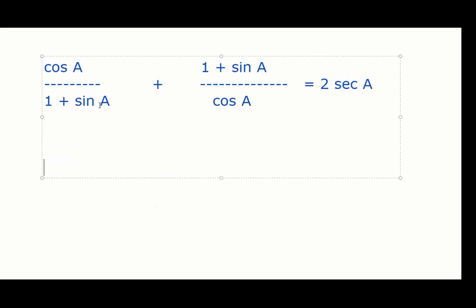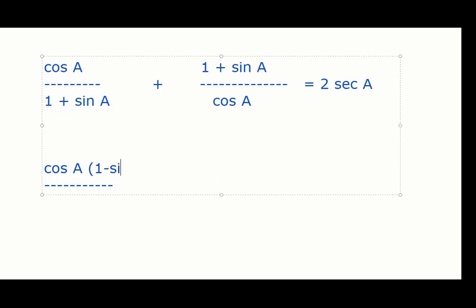Another approach. What if we multiply this with 1 minus sin A? Just think. We multiply this with 1 minus sin A. Remember (A plus B)(A minus B)? We are multiplying numerator and denominator both. We cannot do only one, right? So 1 plus sin A into 1 minus sin A is how much? 1 minus sin square A. 1 minus sin square A is cos square A.